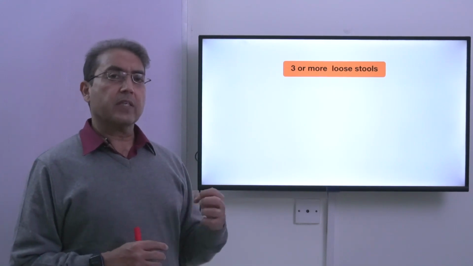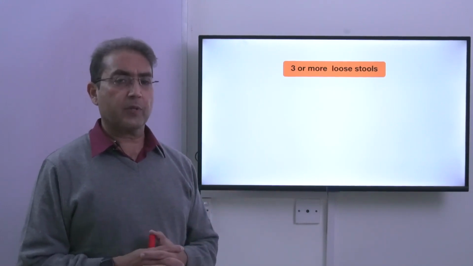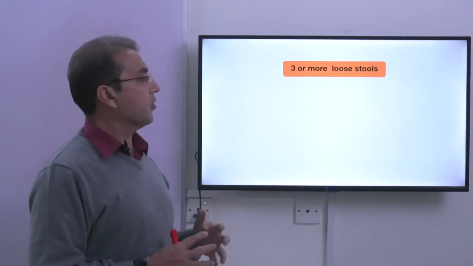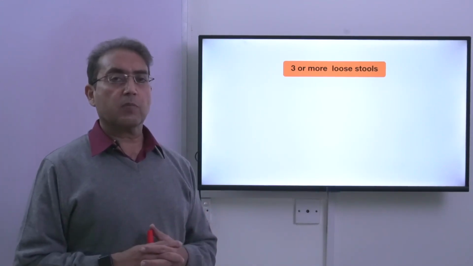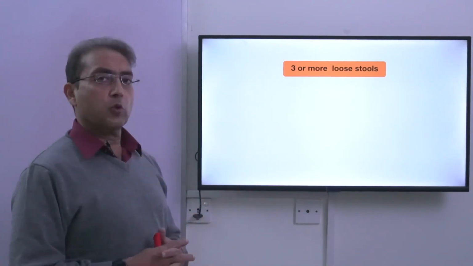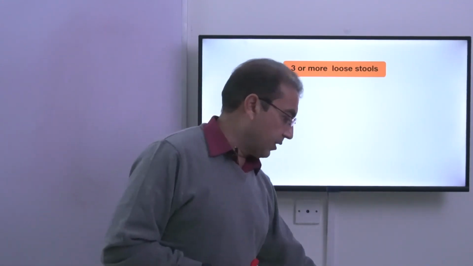Now, if we translate into weight, if it is more than 200 grams of stool weight per 24 hours, this is diarrhea. But usually we measure it in the frequency of stools per day because generally it's cumbersome to measure the weight of the stool for every patient. So it is 3 or more loose stools per day. This is called diarrhea.